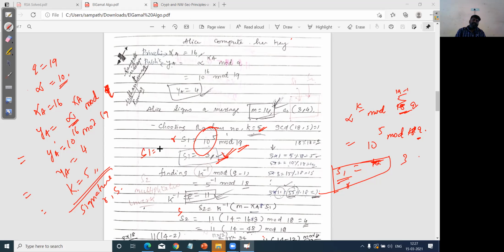So S1 value is equal to 3, and followed by this, we need to find the k inverse value.